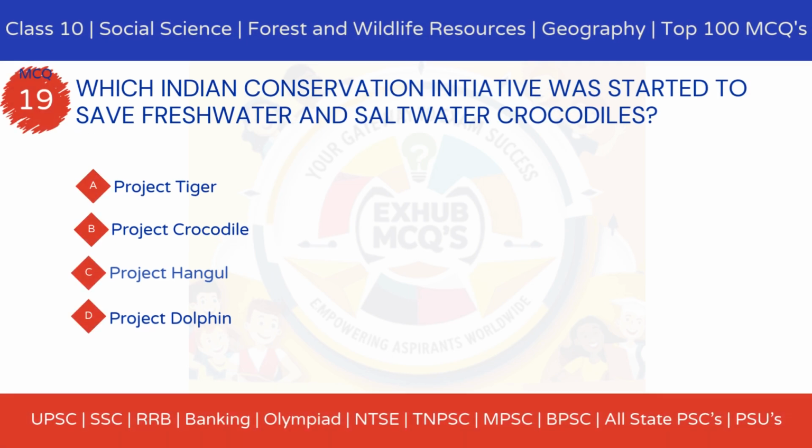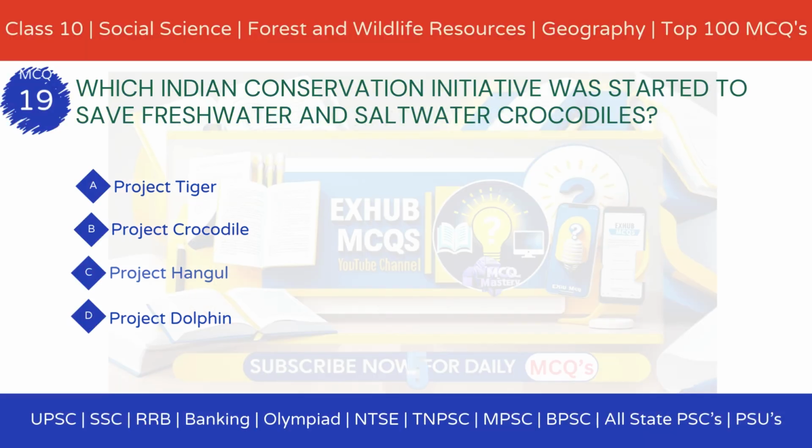MCQ 19. Which Indian conservation initiative was started to save freshwater and saltwater crocodiles? Option A, Project Tiger. Option B, Project Crocodile. Option C, Project Hangul. Option D, Project Dolphin.